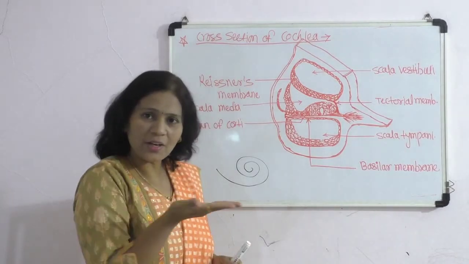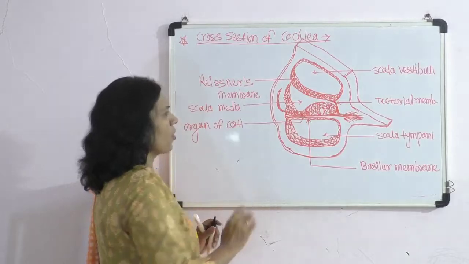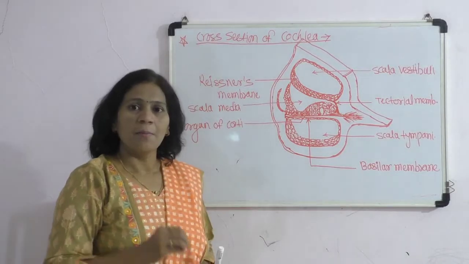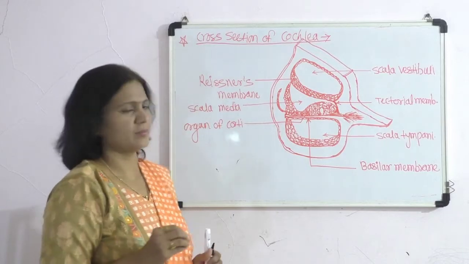So this is the cross section of the cochlea, which is basically involved in the mechanism of hearing.